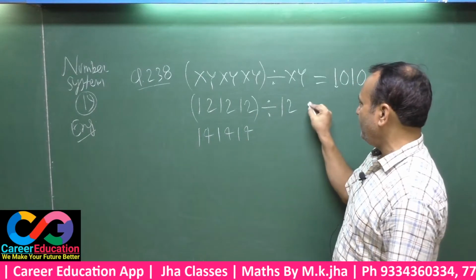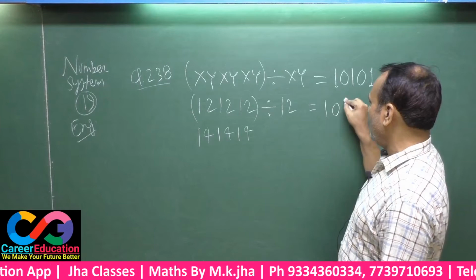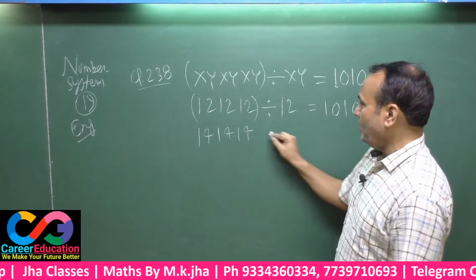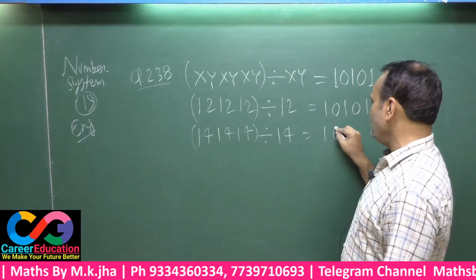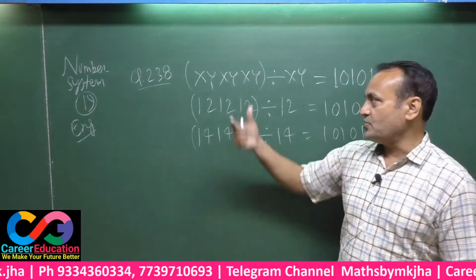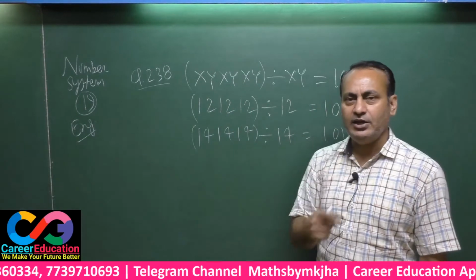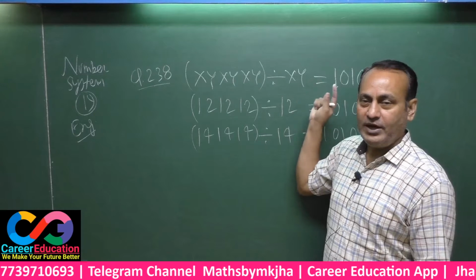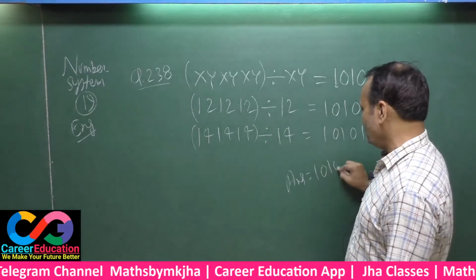If this will be divided by 12, 12 1 ja 12, 0, 12 1 ja 12, 0, 12 1 ja. Again this will be divided by 14. You get here 10101. That means it is very much clear now, such types of numbers will be certainly divisible by 10101, and this is your final answer. Note down 10101.